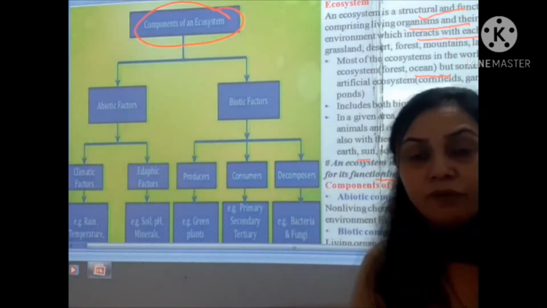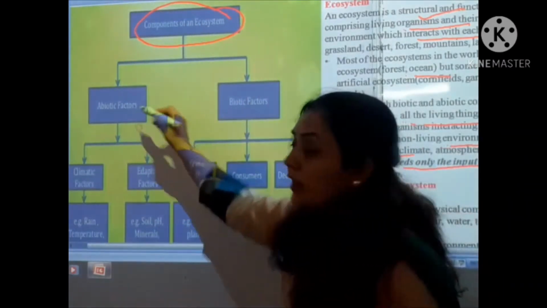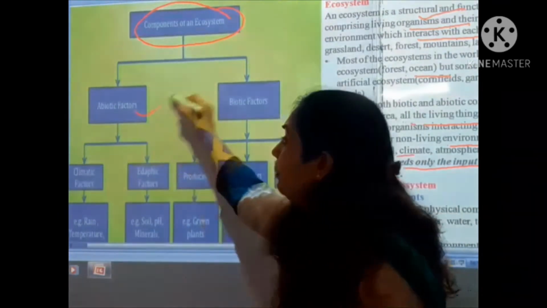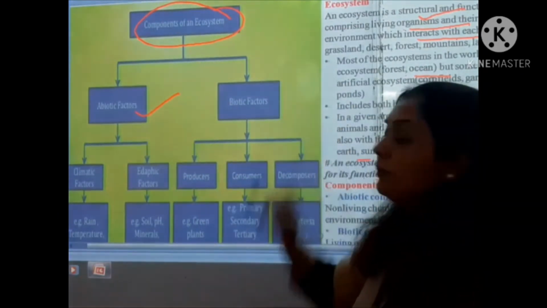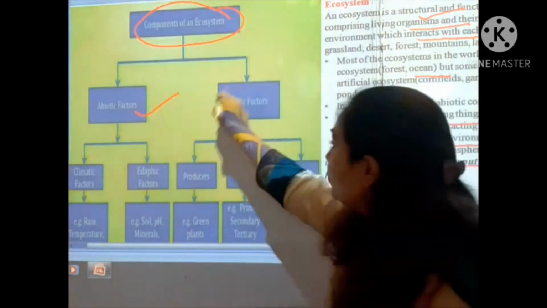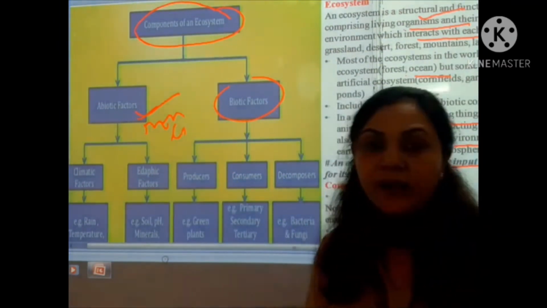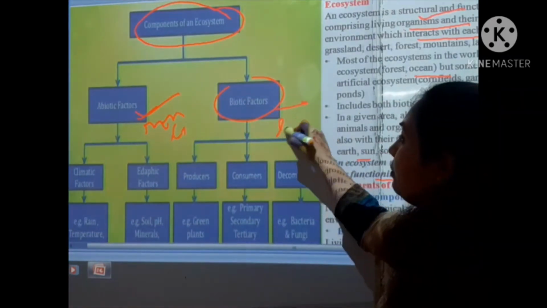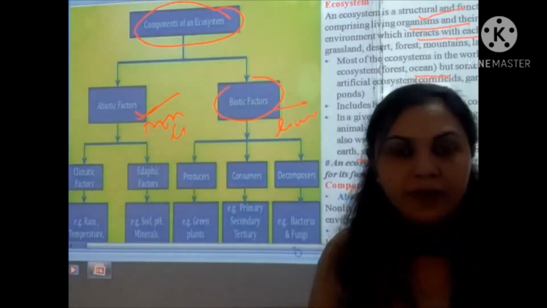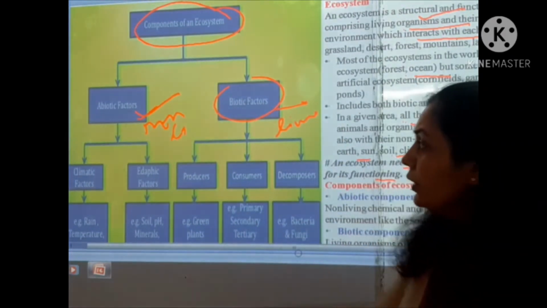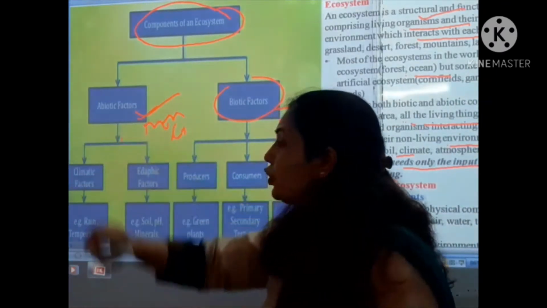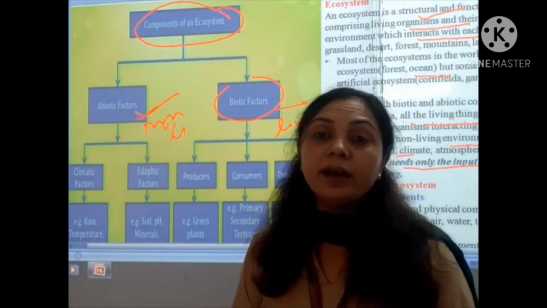You are looking at the flow chart where two types of factors are there, abiotic factors and biotic factors. Abiotic means the non-living factors, and biotic factors mean the living factors or living things. So let us see which components or factors come in the abiotic factors.